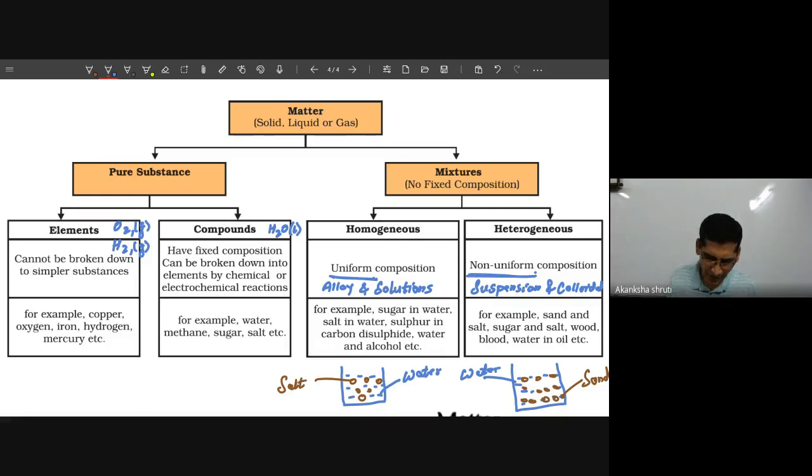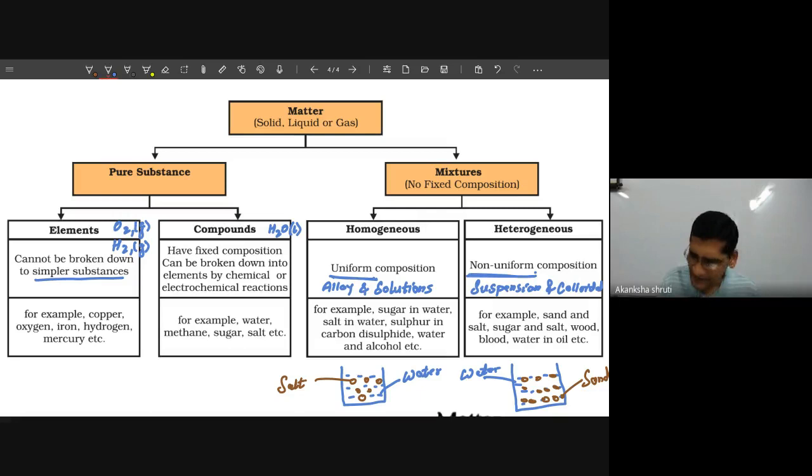So we observe that elements are the simplest particles, but if these simplest particles combine in fixed ratios to form a new kind of material, that material is called a compound.